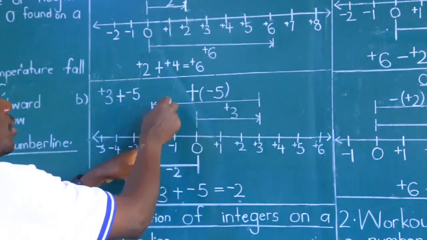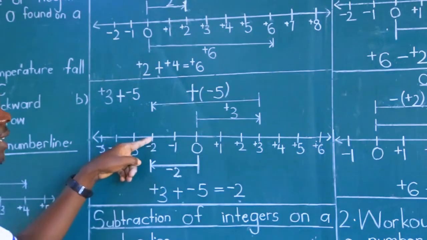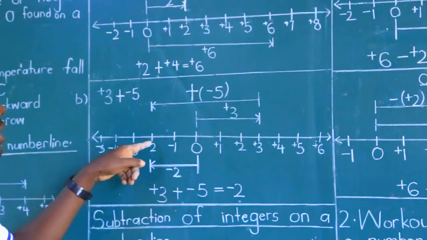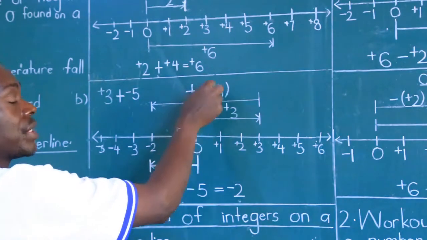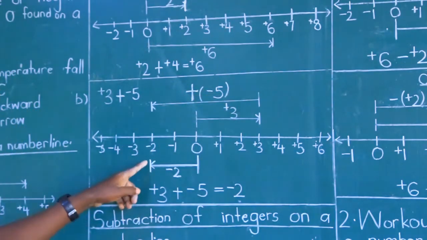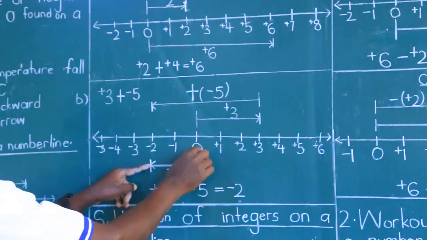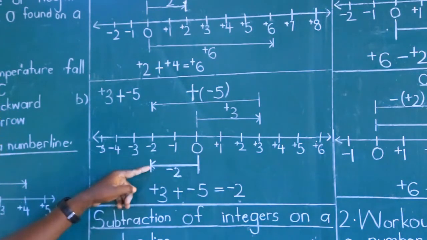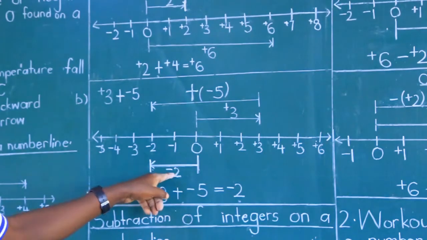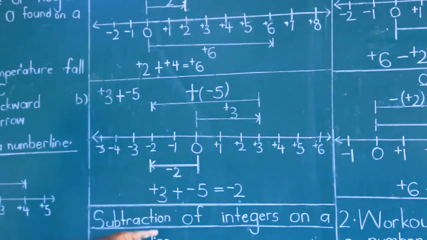So you move from here all the way to negative 2. Show the limit and say I need to turn and make 5 steps backwards, and I've stopped at negative 2. Meaning from the beginning up to where I've ended, you have actually made 2 steps backwards. So that is negative 2.